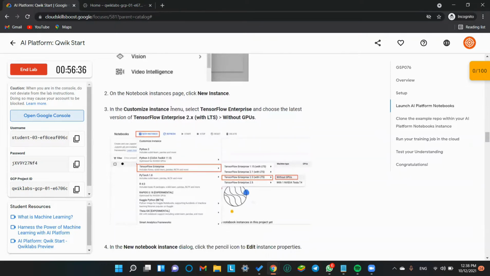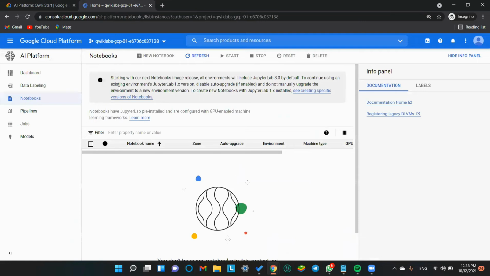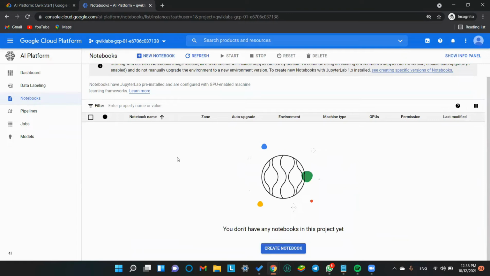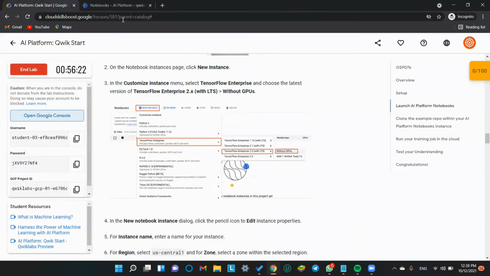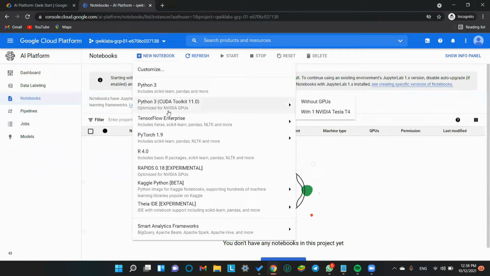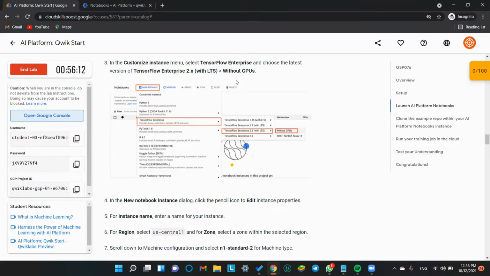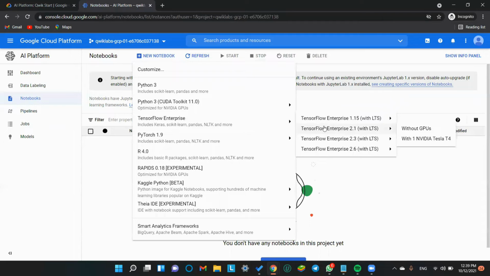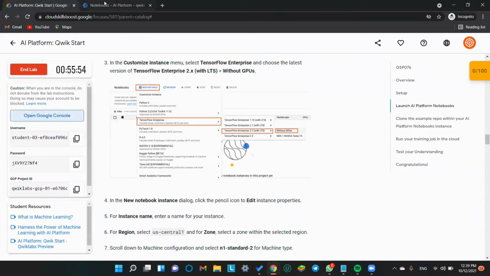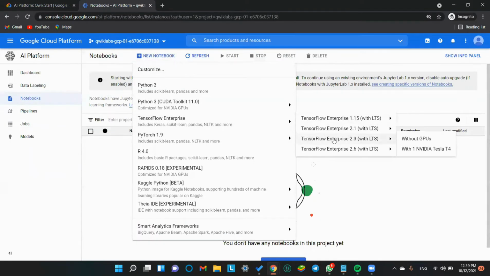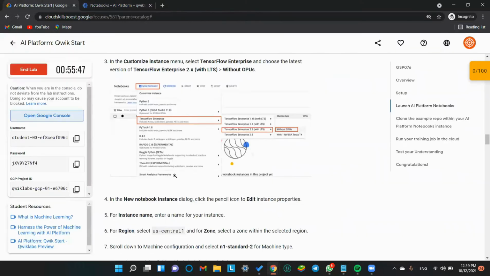In the customize instance, let's just begin with hide info panel, create an instance. Where do we have create instance? Okay, fine. This looks the same. Now here we have to go with TensorFlow Enterprise and select the version TensorFlow 2.3 with GPUs. Okay, here we have selected our instance, which is a new notebook for AI.